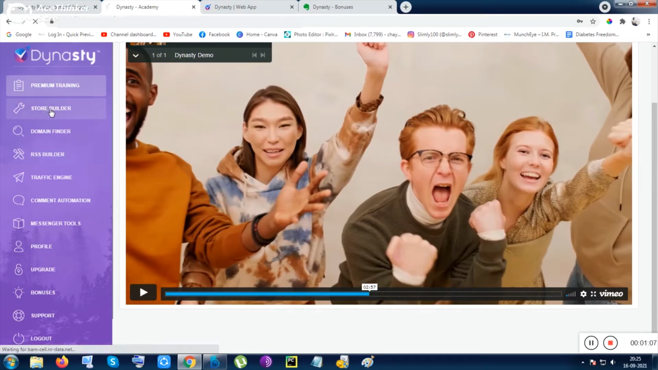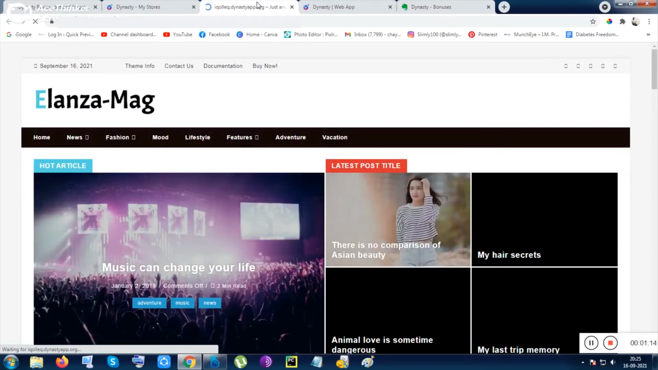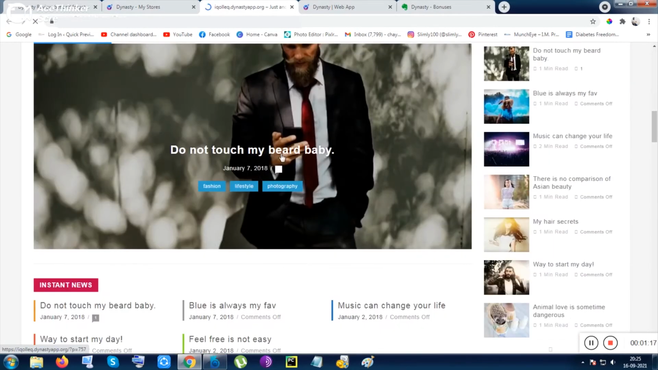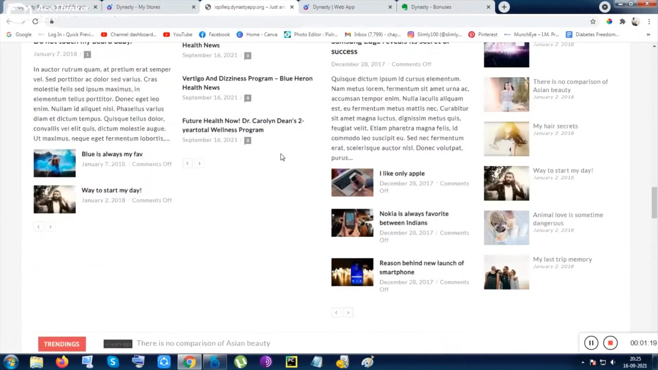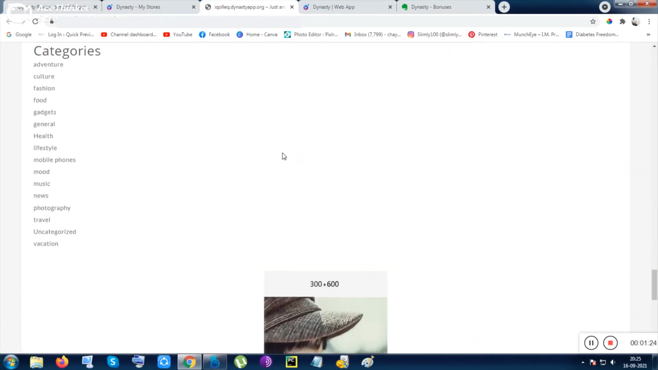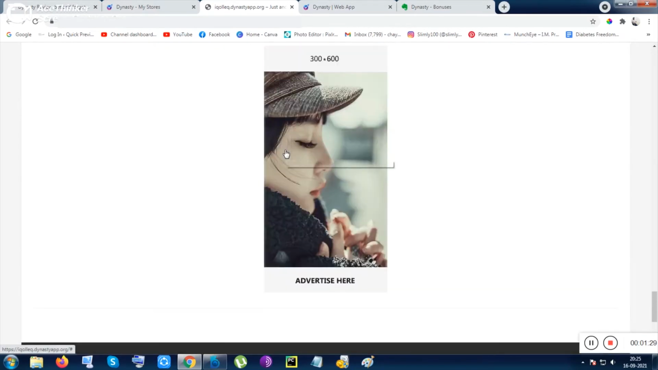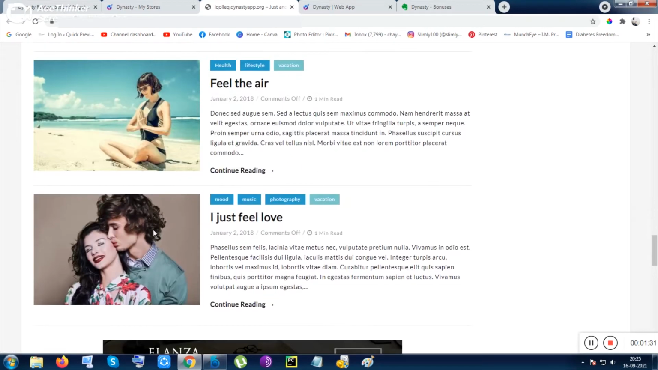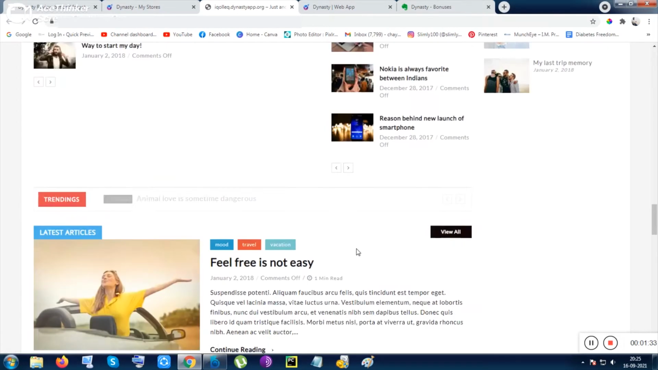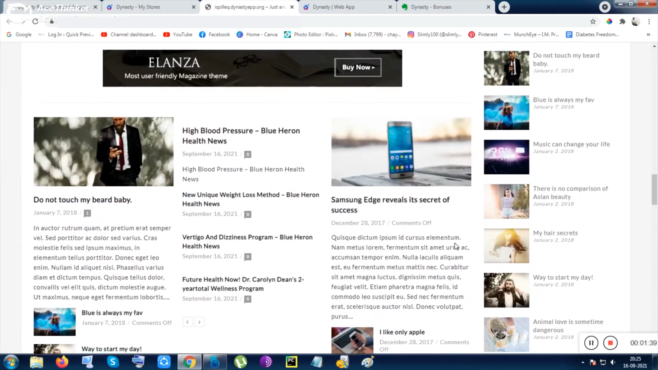Next is the store builder, and that is the main thing. You can create this kind of store. Let me show you some examples. This is one of the examples. As you can see, this looks very premium and anyone could be tempted to buy from this kind of website, as it looks so authentic. The animation is very good, the pictures are good, the written content is good, the blog posts are real, and ads are added automatically by the owner or by the AI.